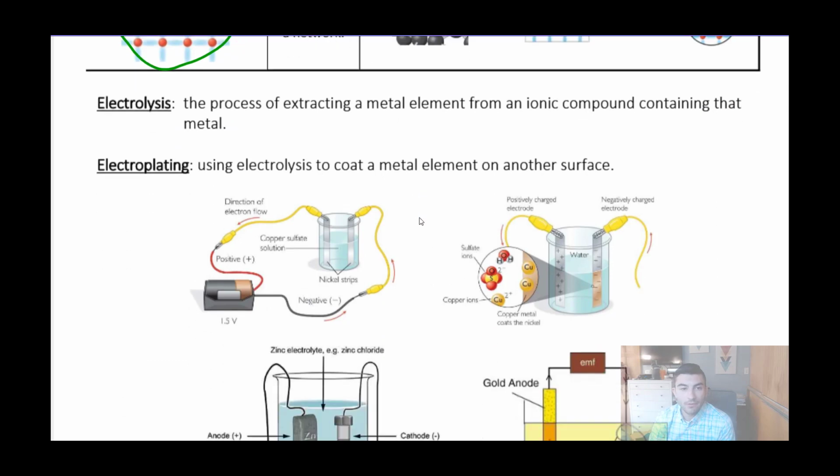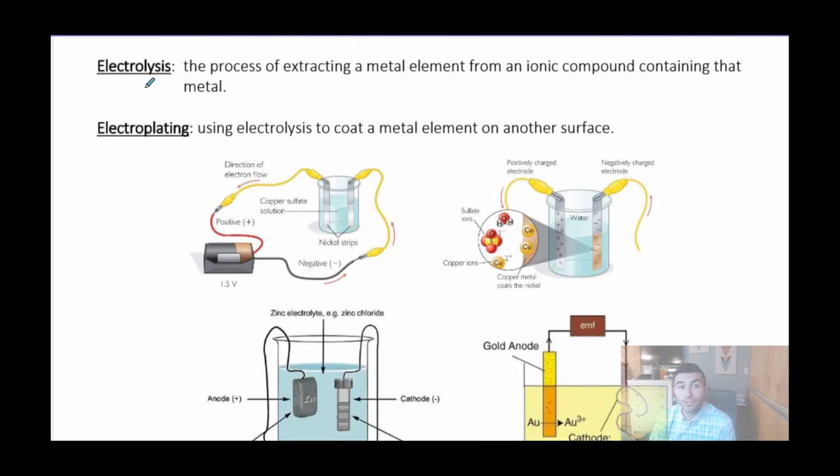The last bit of information that we went over was electrolysis and electroplating. So electrolysis is the process of extracting a metal element from an ionic compound containing that metal. And electroplating is using electrolysis to coat a metal on the surface of another element. Now, electrolysis was really our only hope of harvesting, quote unquote, harvesting gold. If I have an ionic compound that contains gold, I can pull that gold out of the compound, but I have to do it using the process of electrolysis.